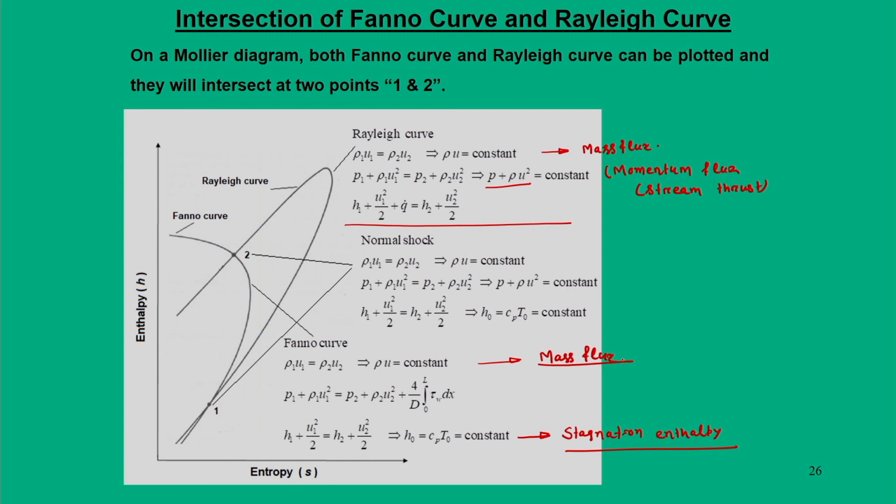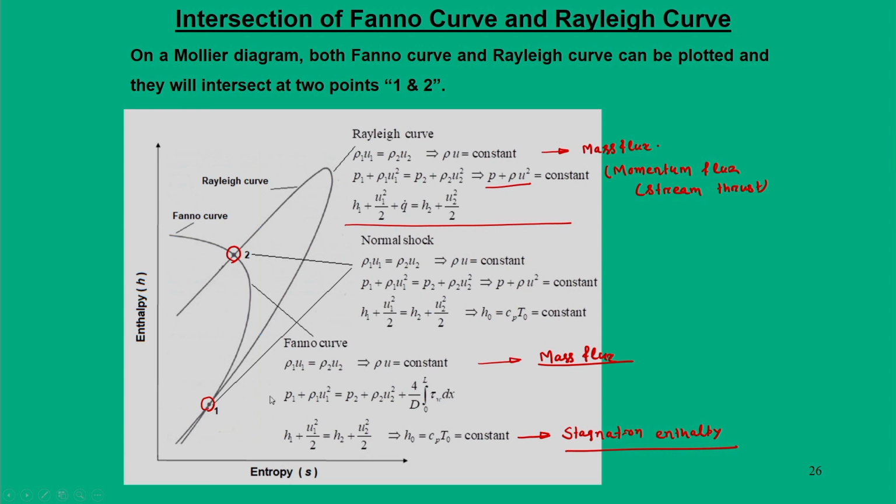These two parameters remain constant, but interestingly, when these two curves intersect at points 1 and 2, it means all the equations of the Rayleigh curve and the Fanno curve are satisfied. That means what was not satisfied in the Rayleigh curve, the stagnation temperature, and what was not satisfied in the Fanno curve, the momentum flux,